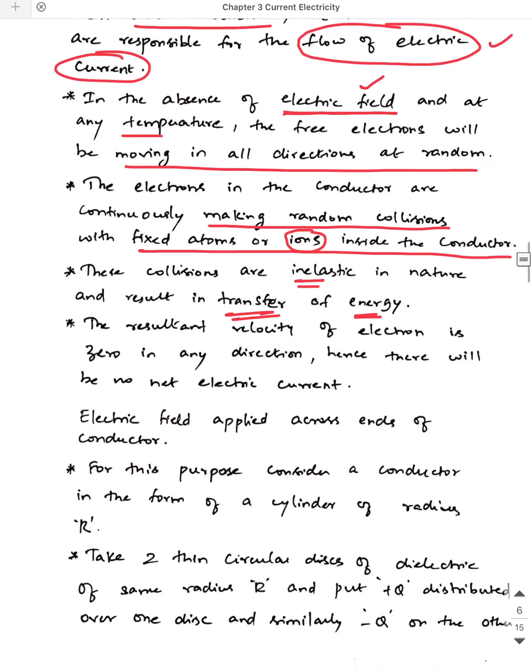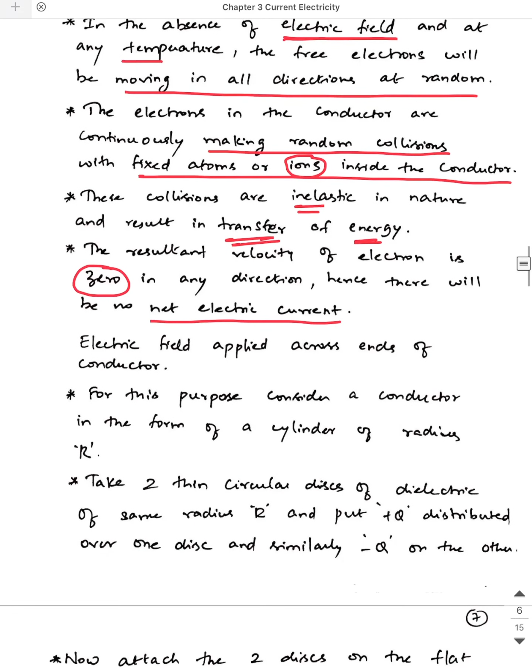Now if you calculate the resultant of all the velocity vectors of the electrons in the absence of electric field, it will be 0. The resultant velocity of electrons is 0 in any direction, hence there will be no net electric current in the absence of electric field. But as soon as you apply an electric field across the ends of the conductor, let's see what kind of changes happen to the movement of electrons.